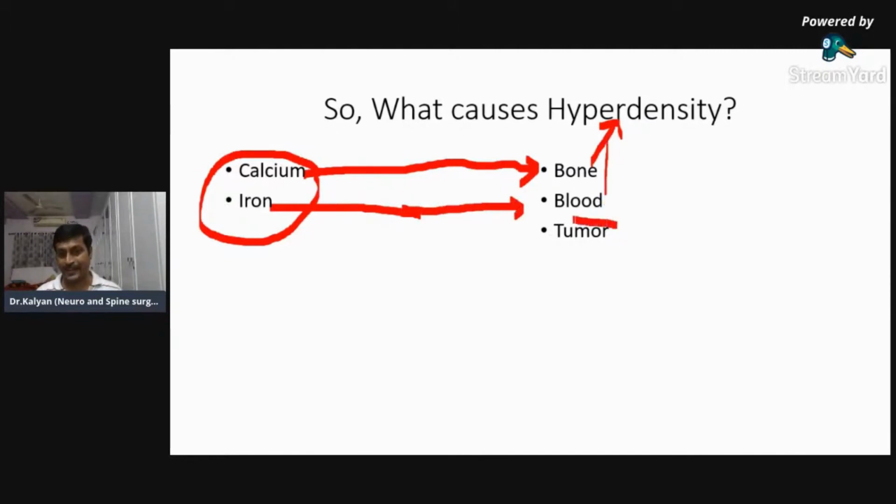And tumors. Some tumors are hyperdense because they contain calcium or iron or a greater number of cells. We call them hypercellular. When the cells are tightly packed into a tumor, it may appear hyperdense. So whenever you see hyperdensity, you think only of these three things: bone because of calcium, blood because of iron, or a tumor which may either contain calcium or be hypercellular.